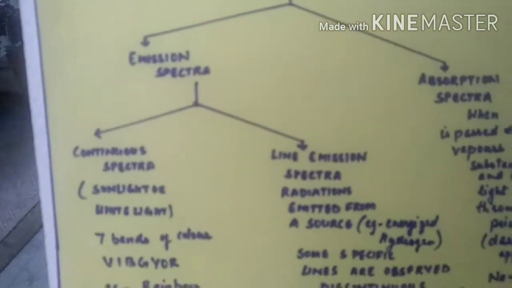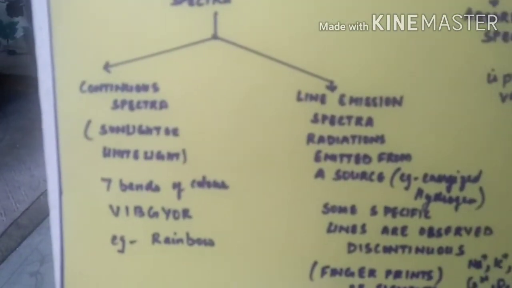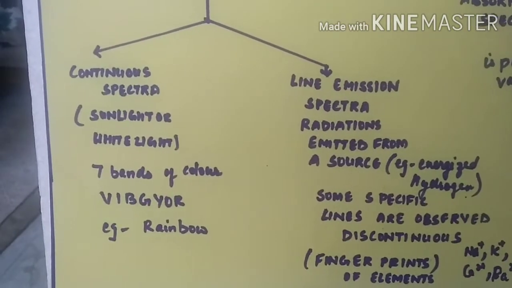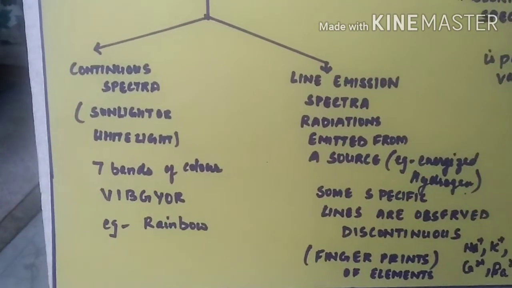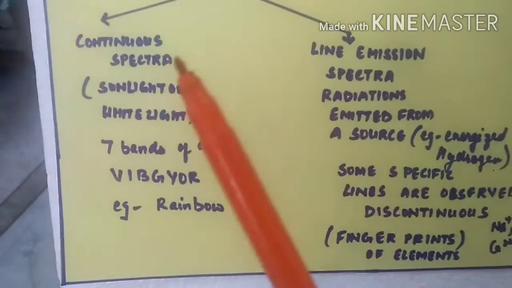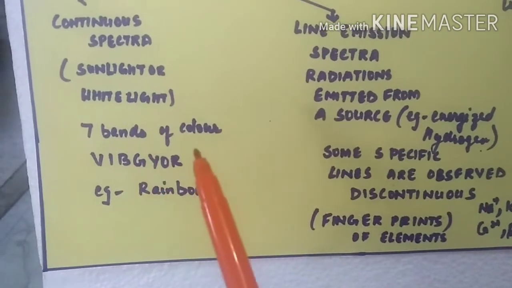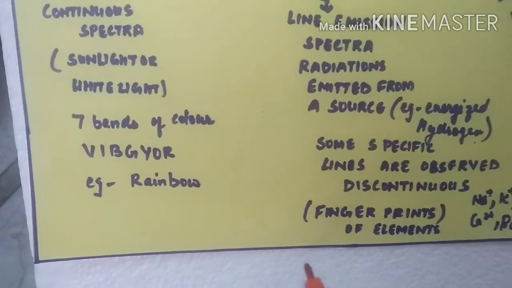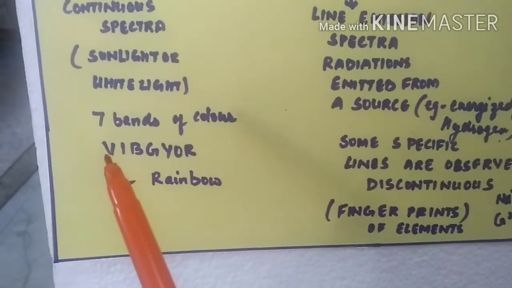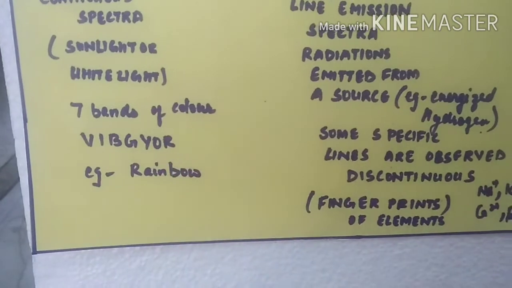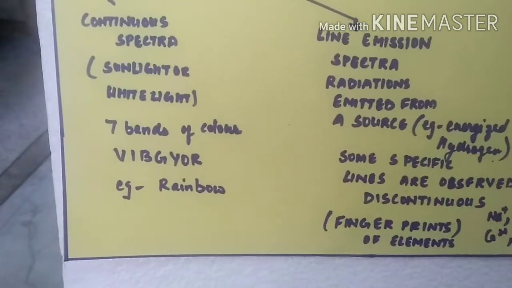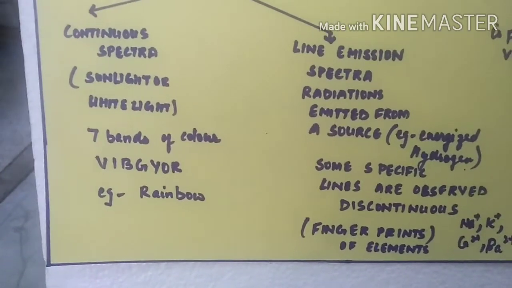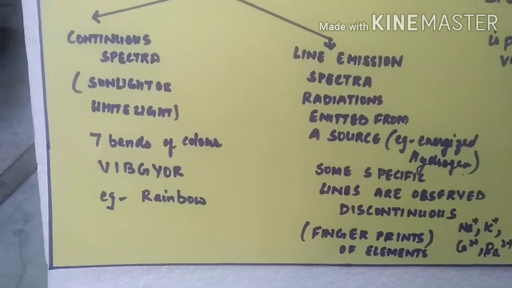Emission spectra are further of two types: continuous spectra and line emission spectra. Continuous spectra is obtained when sunlight or white light is passed through a prism. 7 bands of colors are obtained. These bands are overlapping with each other. They are continuous. The different colors are violet, indigo, blue, green, yellow, orange, red. The rainbow is an example of a continuous spectrum. During the formation of a rainbow, each drop of water acts as a prism.